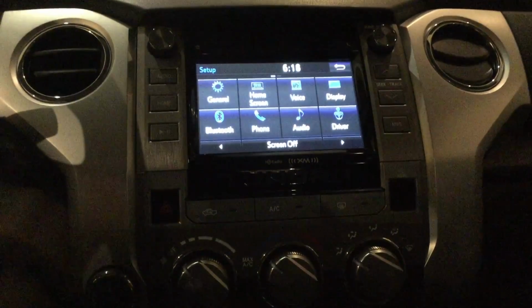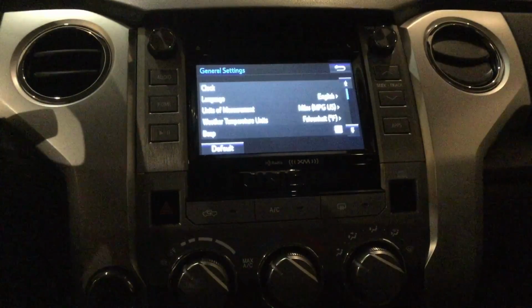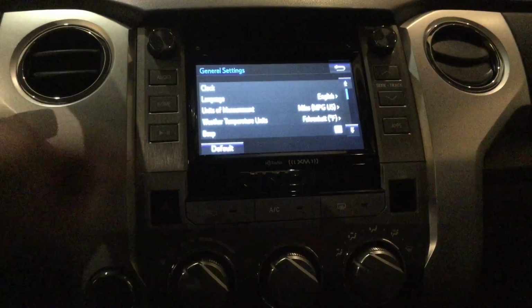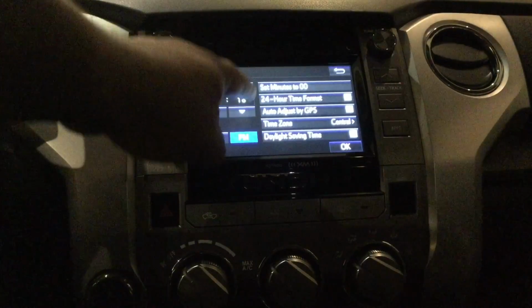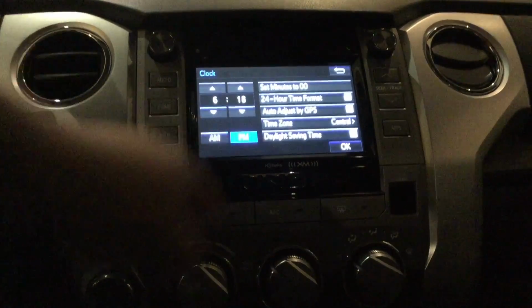Under the general options, you'll find the clock. Simply click clock and adjust the time for the hours, the minutes, as well as AM and PM.